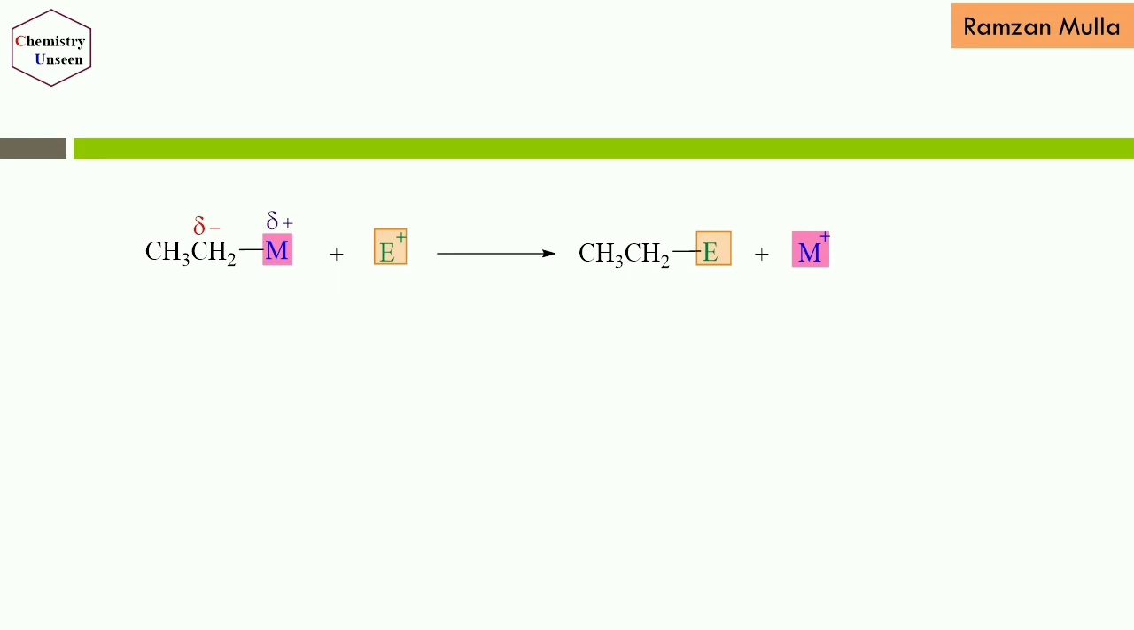Here you can see a similar reaction, but in this case the carbon atom of the alkyl group is bonded with the species M. In the previous reaction the carbon bears a slight positive charge, but in this reaction the carbon bears a partial negative charge, and the species to which the carbon is attached bears a partial positive charge. The species M is less electronegative than carbon, so it bears a partial positive charge.